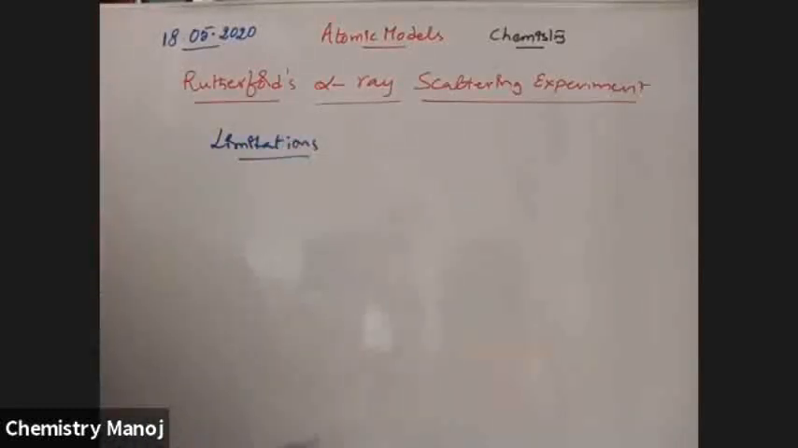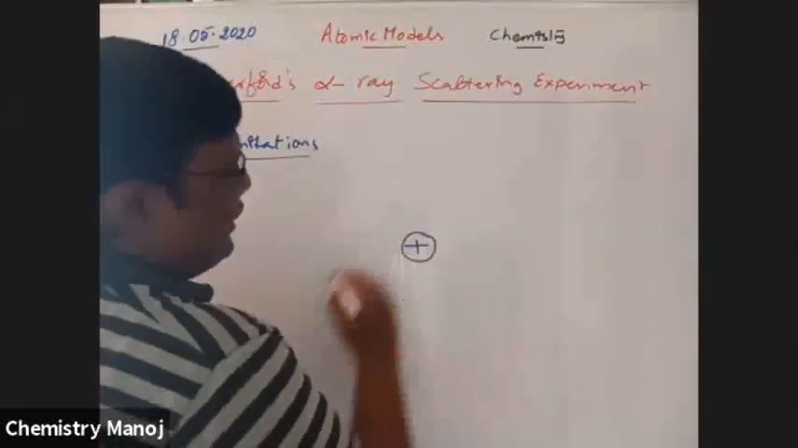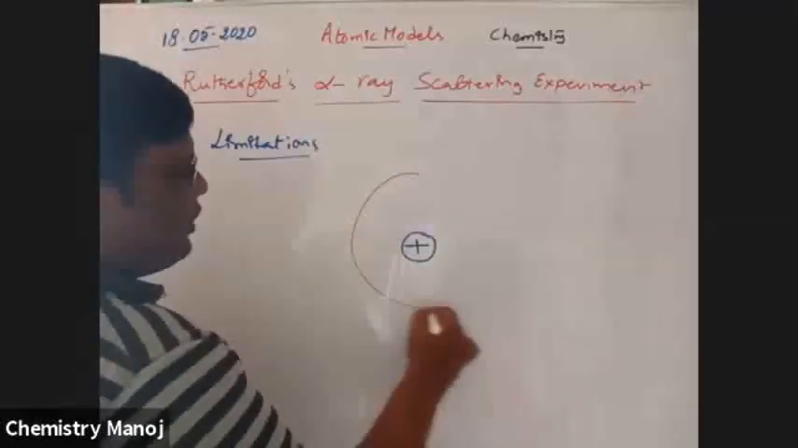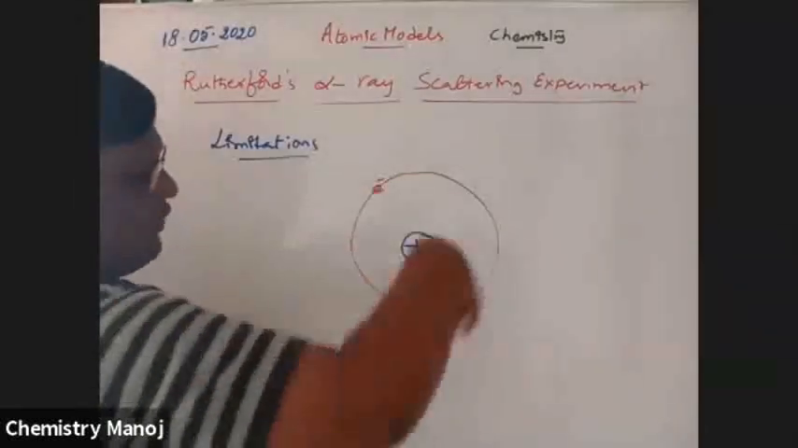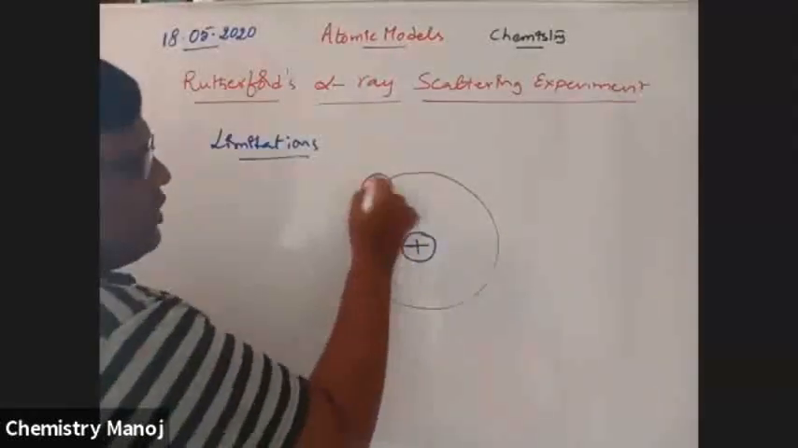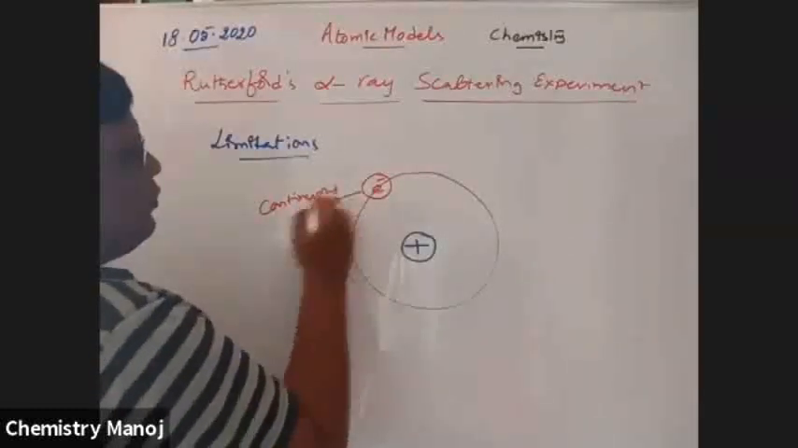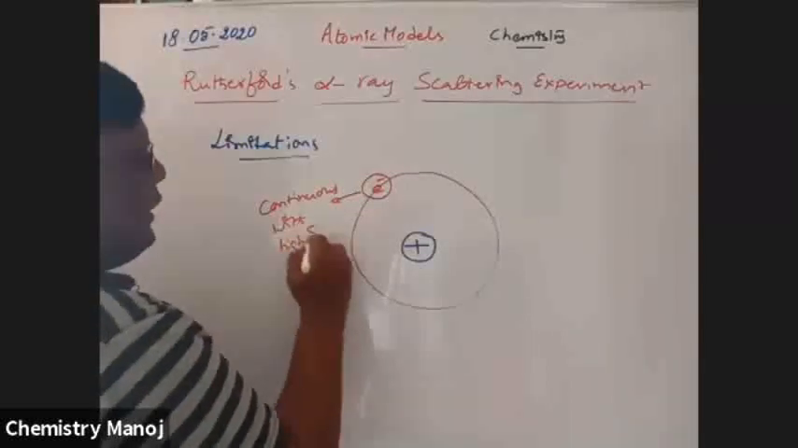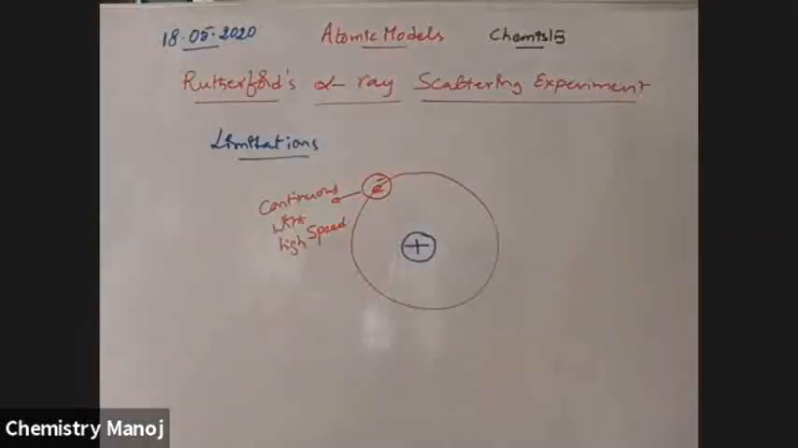So what he told in his experiment: the total positive charge is located at the center. Next, electrons revolve around the nucleus continuously with high velocity. They revolve around the nucleus in a closed circular path continuously with high speed.